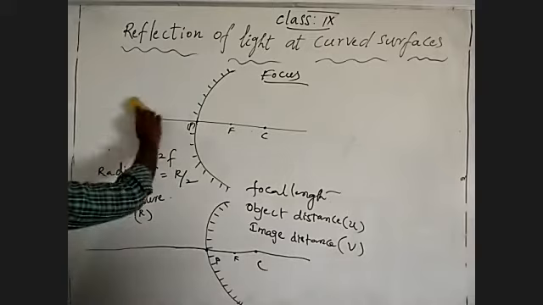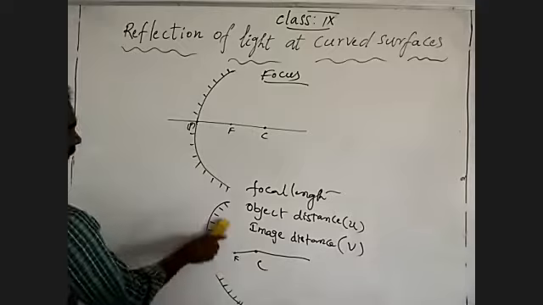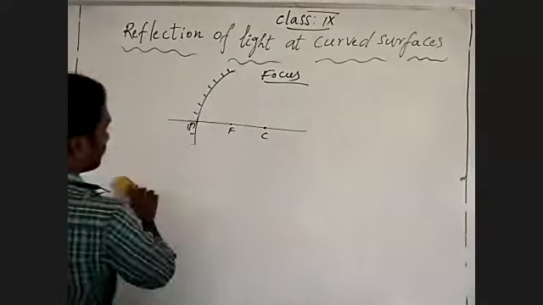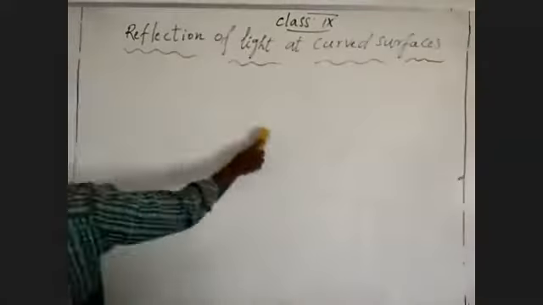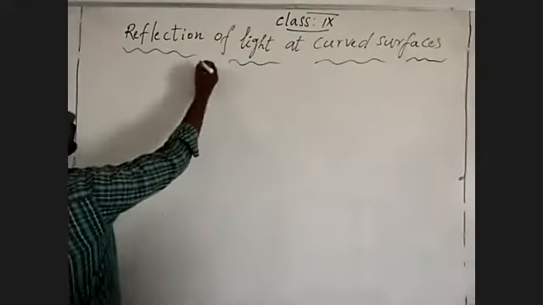These are the parameters for the inner curved surfaces.